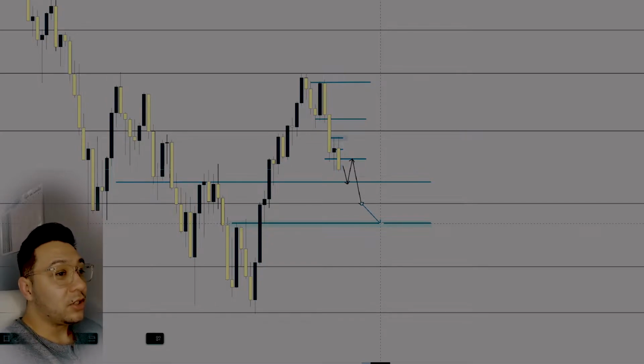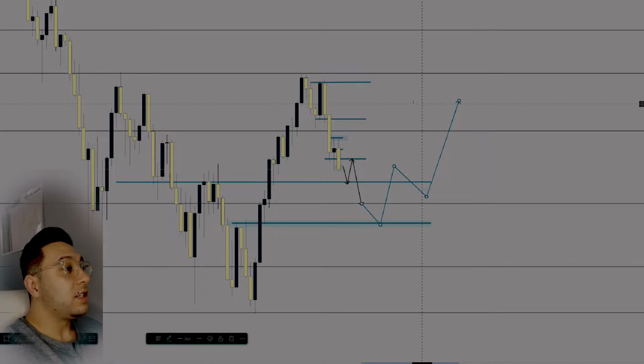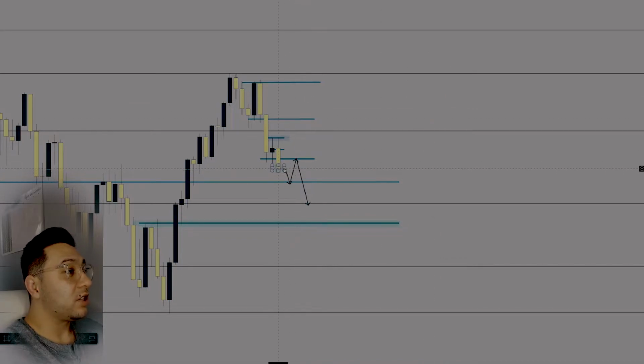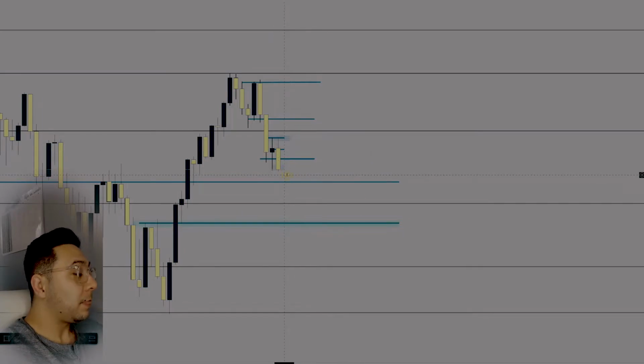So at that level is 13800, and from there we could get a reaction and break some type of structure over here, and then keep going up in the overall bullish direction. But we'll see. It's a little too early to tell, but on Monday I am expecting some bearish price action given how we closed last week. I'm gonna remove these arrows.